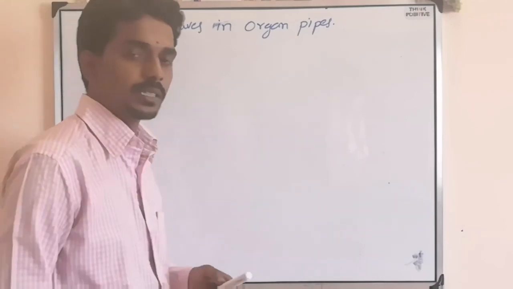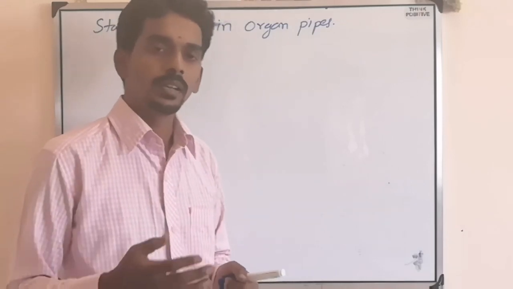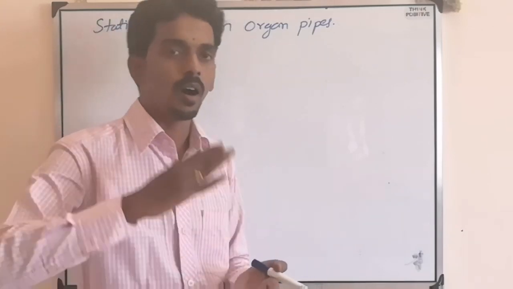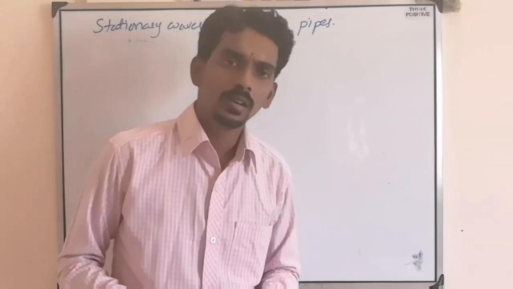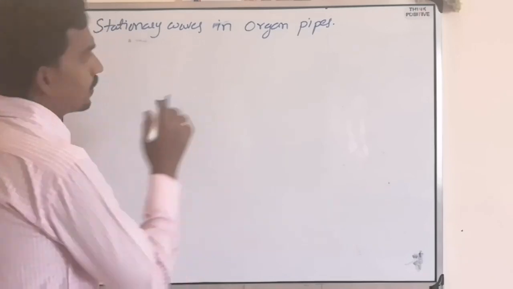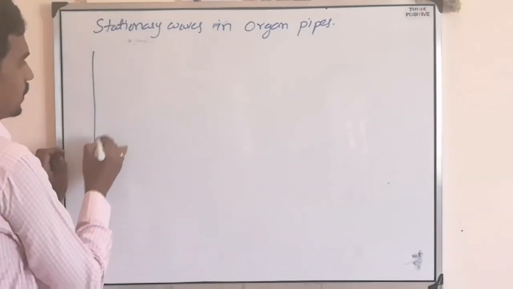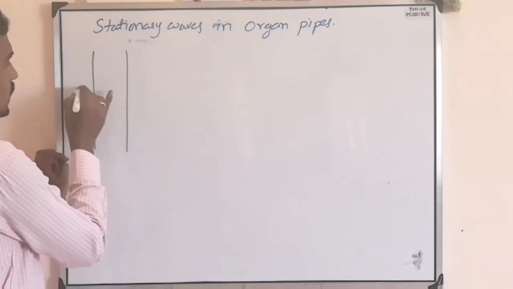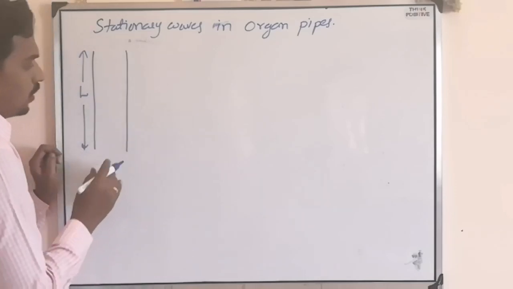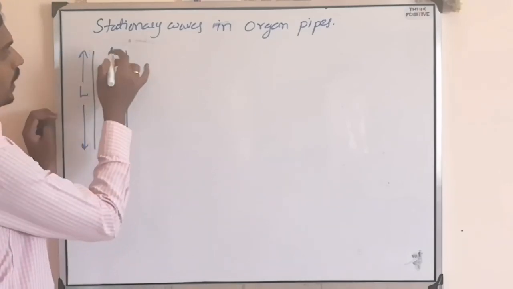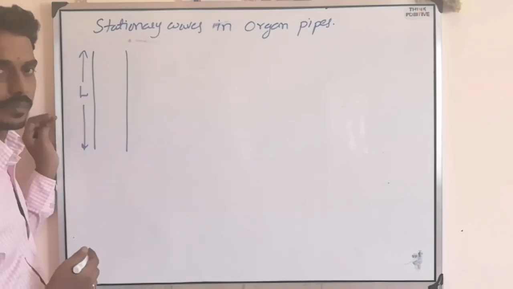As I explained in previous classes, the stationary wave can be formed by the reflection at a rigid support or open surface or free end. Here, same case: consider there is a pipe. The length of the pipe is L. Now waves are traveling and reflecting at a free end and they are mixing.